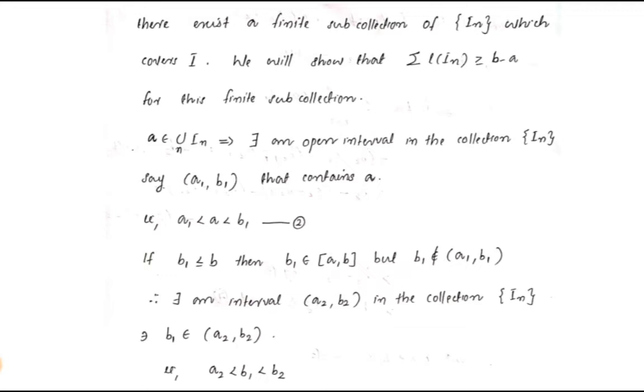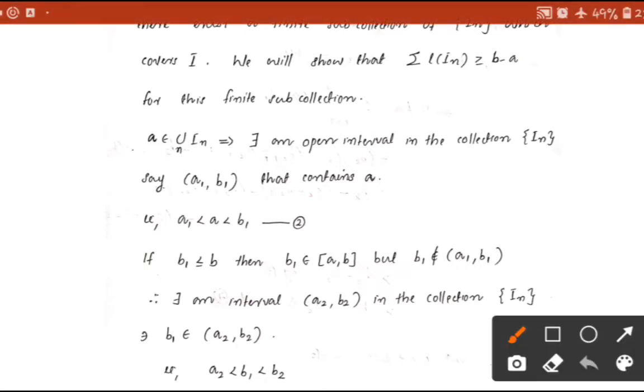Now we will show that the sum of the lengths of I_n is greater than or equal to b minus a for this finite subcollection. This is because the sum of the lengths of the finite subcollection is not greater than the sum of the lengths of the original collection. So it suffices to show that the sum of the lengths of I_n is greater than or equal to b minus a for this finite subcollection, right?